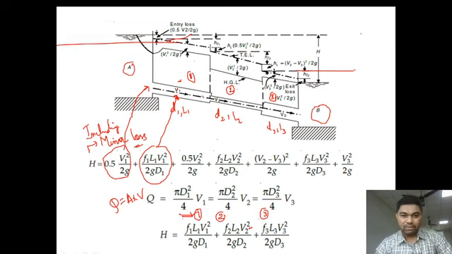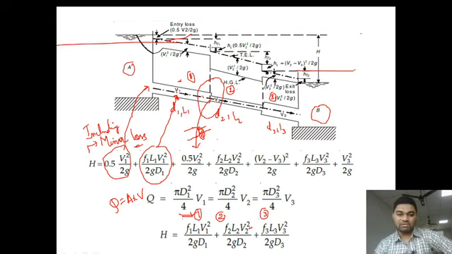Then next, look at this section. Sudden contraction is occurring over here. The liquid is transferring from a larger diameter pipe to a smaller diameter pipe. So sudden loss occurs due to sudden contraction. What is the formula for loss due to sudden contraction? 0.5 V2 square by 2g. Why are we writing V2 here? Because the velocity in pipe 2 is V2.